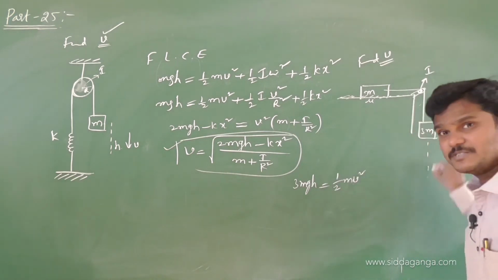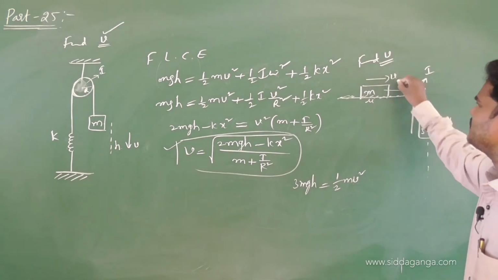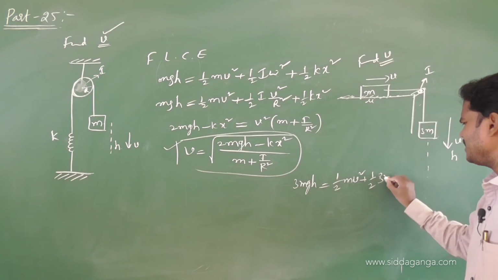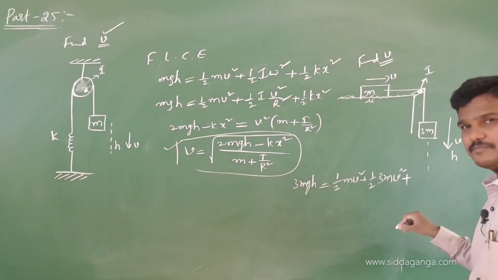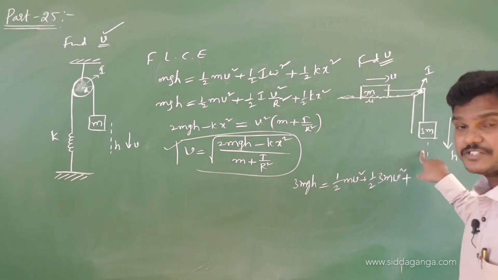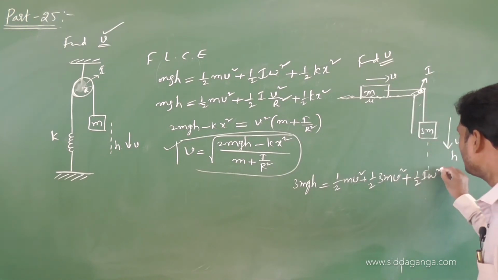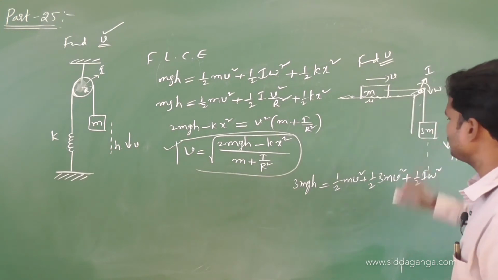Gain: this will move with a speed, half mv square. If it moves downwards with a speed v, this also moves with a speed v, and this one also moves with a speed v, half 3m v square. Kinetic energy of this, kinetic energy of this. Pulley, half I omega square, because it rotates with an angular velocity omega.